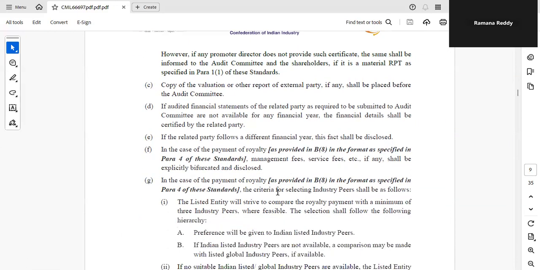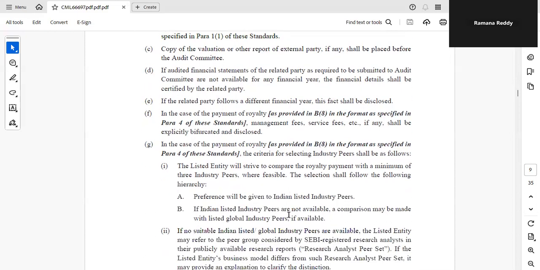In case of payment of royalty, the criteria for selecting industry peers shall be as follows. Because we come across many holding companies giving royalty to subsidiaries, and it will be given years together. That is the reason it is clearly mentioned here: we have to take comparable companies, peer companies. At least a minimum of 3 industry peers shall be followed.